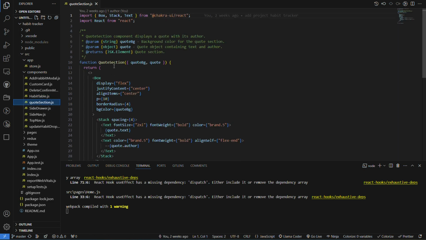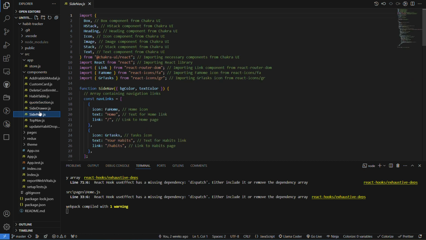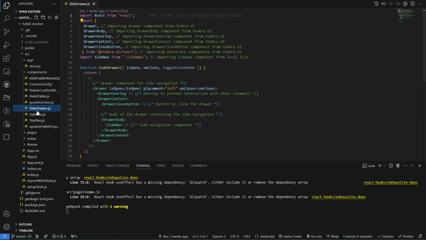Then this is the quote section, the quote that is shown randomly on the dashboard on each render. Then this is the side nav bar that I have for home as well as your habits section. The side drawer is for the purpose when the screen size is smaller than the current size. You can say the mobile view.